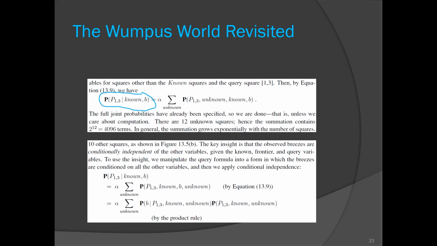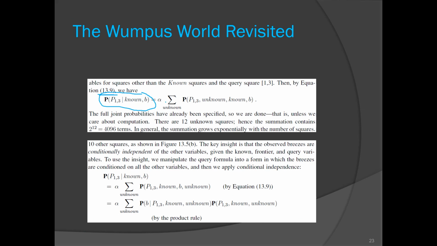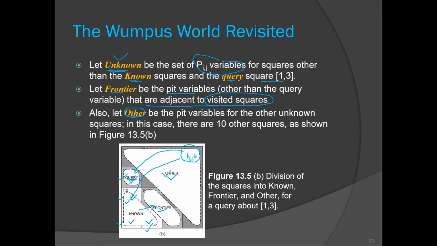Okay, and we are using that equation denoted by equation number 13.9. Our equation becomes alpha into, so there are some unknown variables, which is denoted by this figure. It was a union of these three sets: other, query and frontier, unknown.